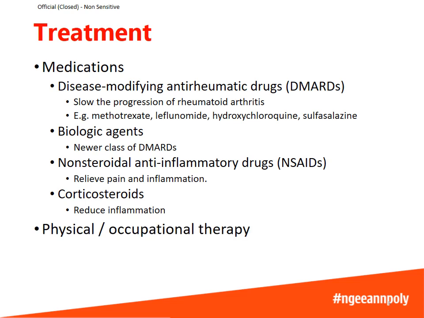Besides medications, physical and occupational therapy can also help the patient to learn how to cope with their activities of daily living. And finally, if the joint is damaged beyond repair, surgery may be needed to replace the joint.